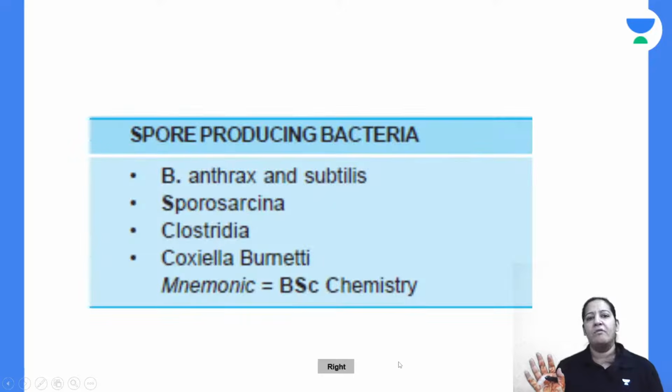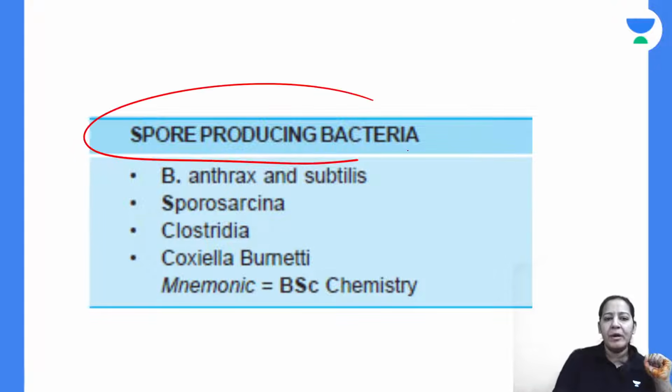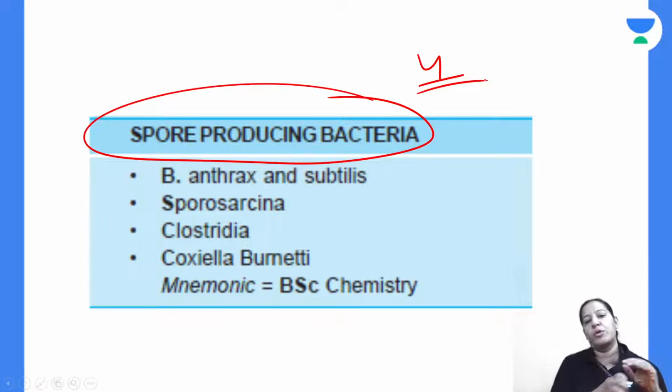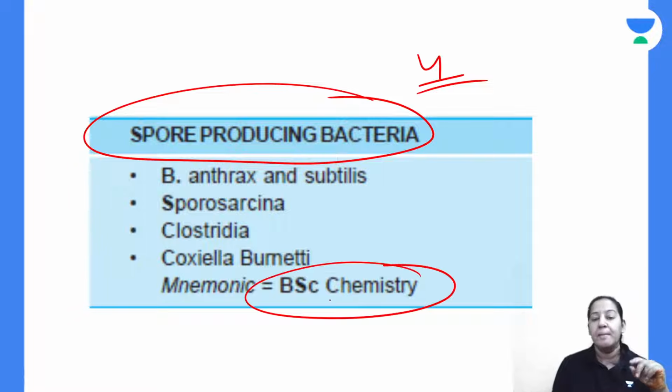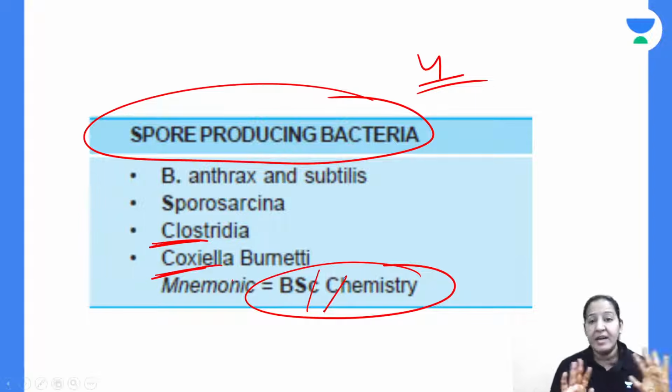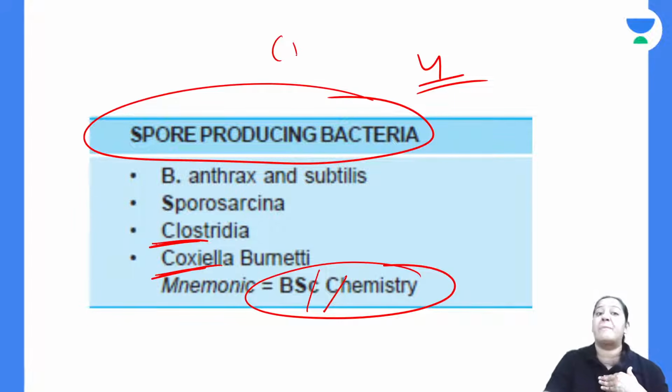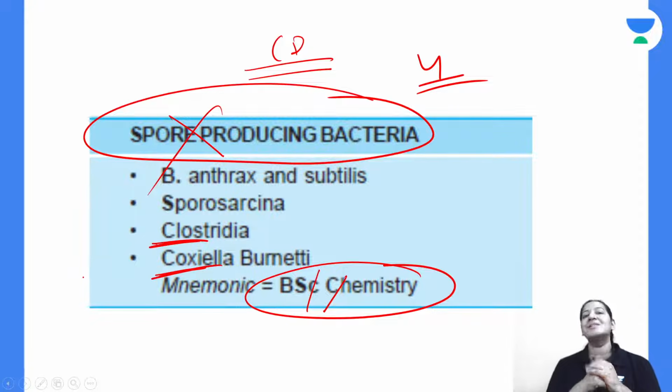See the mnemonic for spore forming. Only 4 bacteria in the world form spores. The mnemonic is BSc chemistry. BSc chemistry has two C's, but none of them is Corynebacterium diphtheriae. One C is Clostridium, the other C is Coxiella burnetii. It is not Corynebacterium diphtheriae, which is my chapter right now. So Corynebacterium diphtheriae is non-spore forming. It is not coming in this mnemonic also. So not capsulated, non-spore forming.